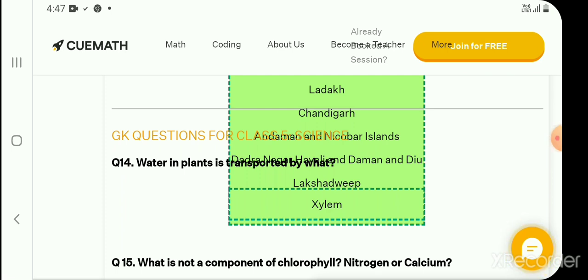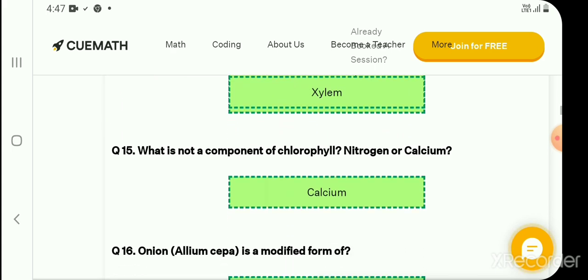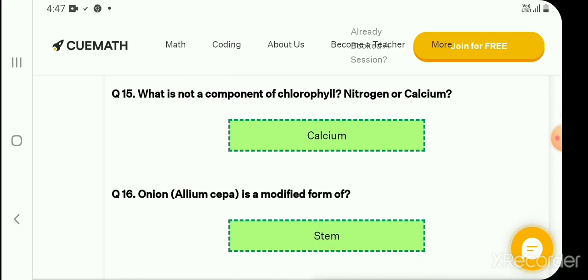What in plants is transported by what? This question's answer is excellent. What is not a component of chlorophyll, nitrogen or calcium? This question's answer is calcium.